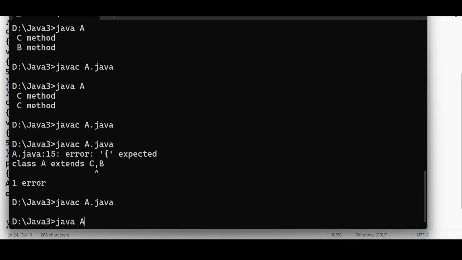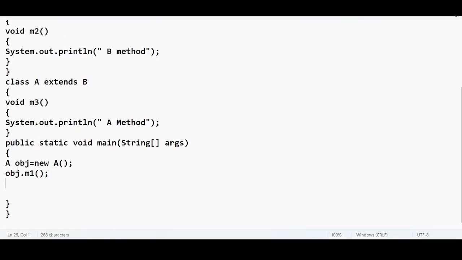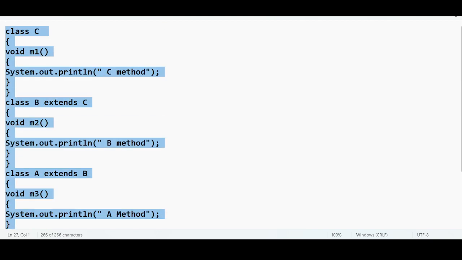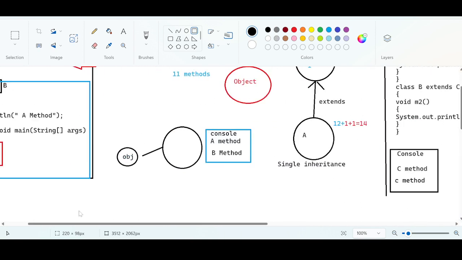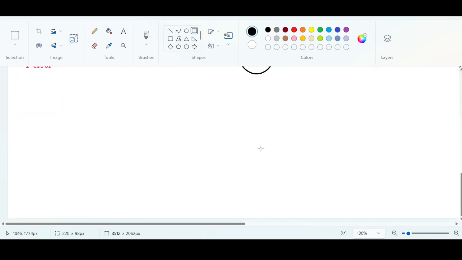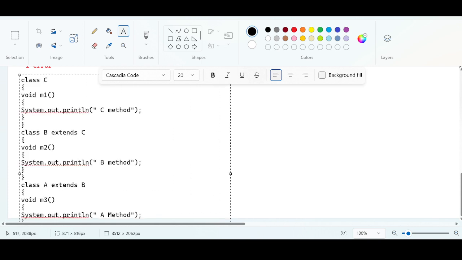From the output, we will start. We are getting C method. When I do some tracing on top of this, we need some spaces. Okay, I think this space is fine. Okay, this is not fine.